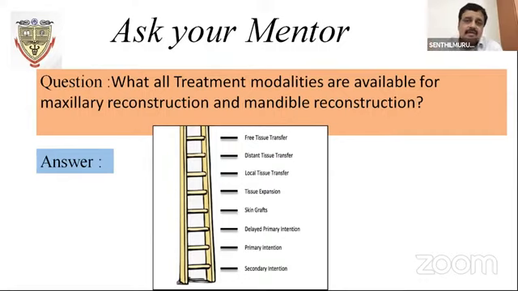So that is the revised reconstruction ladder. The revised reconstruction starts from the free flap, then goes to the next one. And they have mentioned tissue expansion. Tissue expansion will have some kind of challenges when you address it with your cancer patients. If you keep on expanding the tissue for 3 weeks or 4 weeks, the patient cannot wait until then to undergo the surgery.